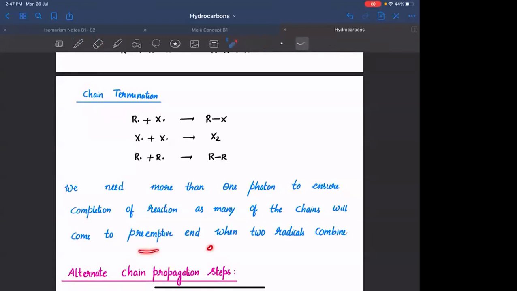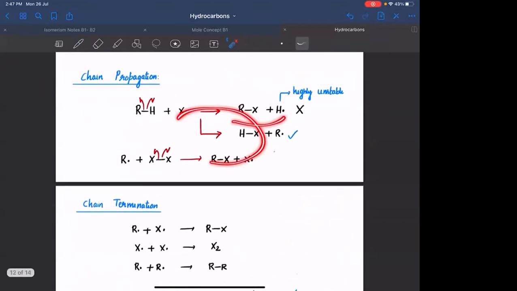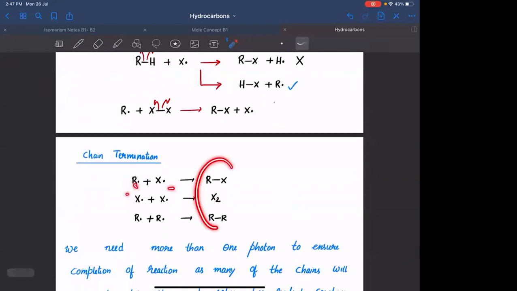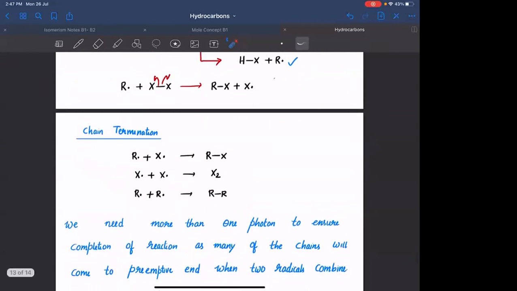Will come to preemptive end when two radicals combine. ये जो chains, यहाँ पे chain continue होता जाना चाहिए, but whenever free radicals are combining, they are converting into neutral molecules, and you are terminating the chain. Is this clear? So in order to have the reaction to go to completion, you need to have more than one photon breaking that X2, or you need to break several X2 molecules into free radicals. Clear है everyone? Okay, ठीक है.